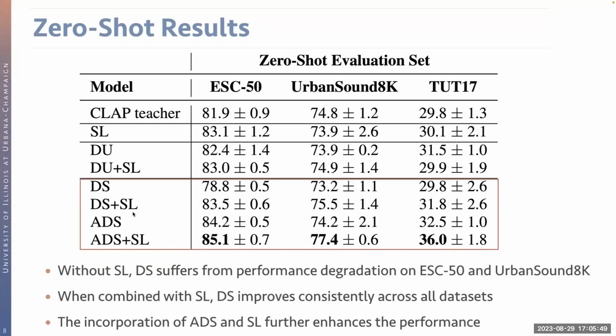However, after introducing the soft label loss, we observe a consistent improvement across all of the 3 downstream datasets. With the incorporation of the additional in-the-wild data samples with the ADS curation, along with the soft label loss, we observe an even more noticeable gain across all of the 3 datasets.